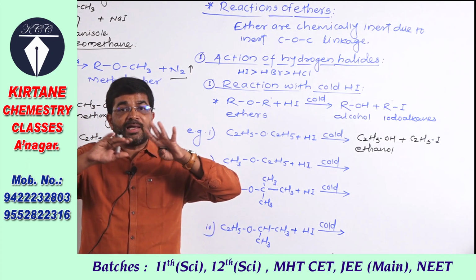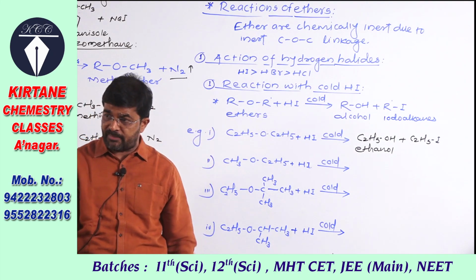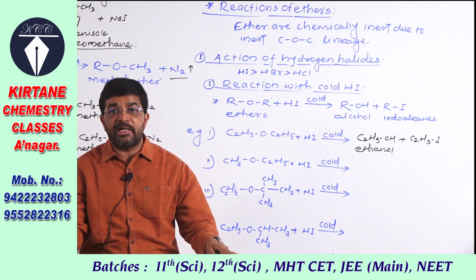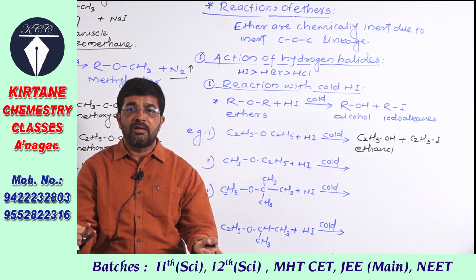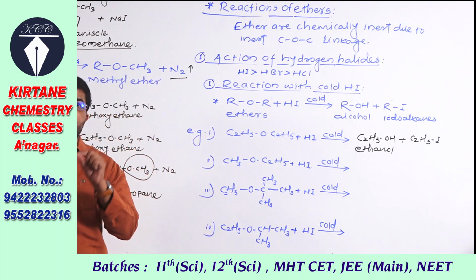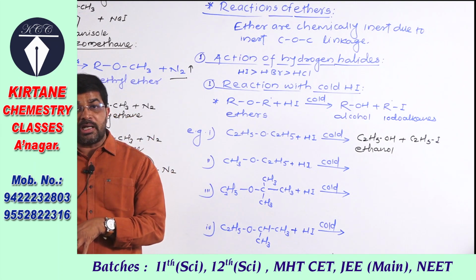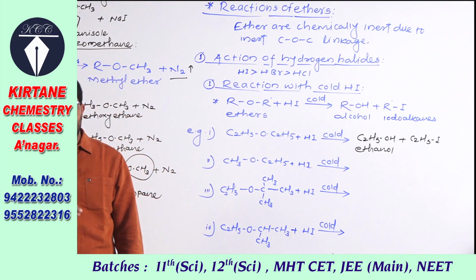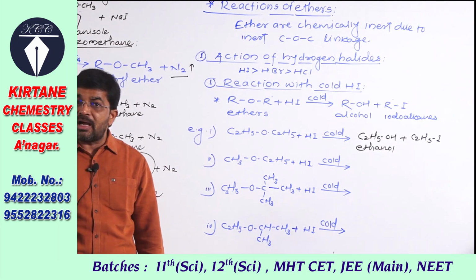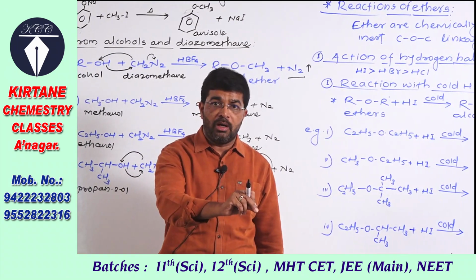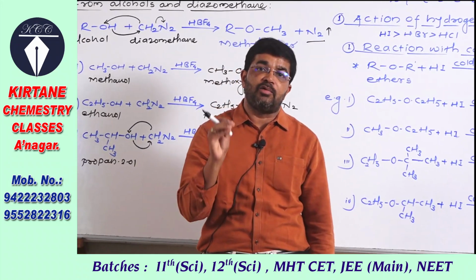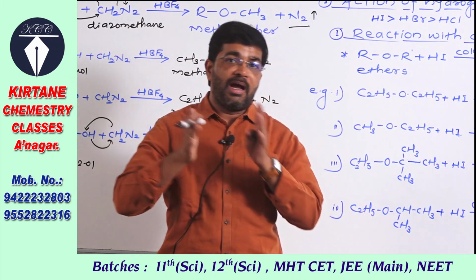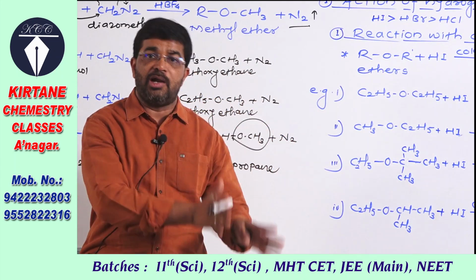But if the two alkyl groups attached to oxygen are not the same, म्हणजे जर तो ether mixed असेल, unsymmetrical असेल, तर product काय form होणार? कारण confusion होईल, कुठला alkyl group घेऊन alcohol form करायचा आणि कुठला alkyl group घेऊन iodide form करायचा. तर इथे एक rule आहे. Here the point you have to remember is that the larger alkyl group forms alcohol and the smaller alkyl group forms iodide. Smaller alkyl group forms alkyl iodide, and from the larger alkyl group, form alcohol.